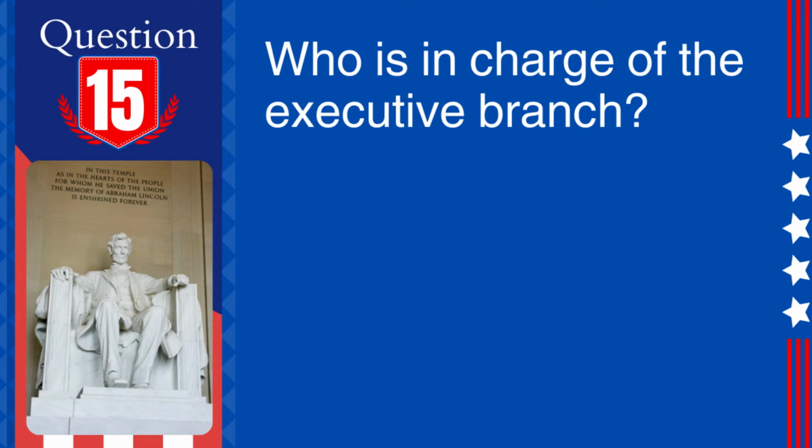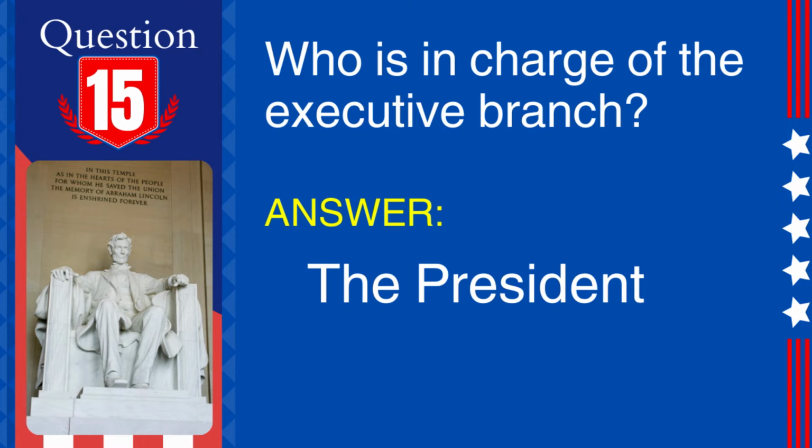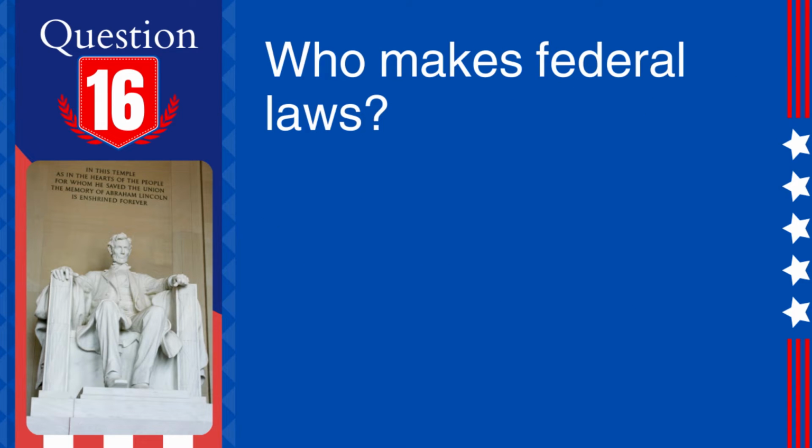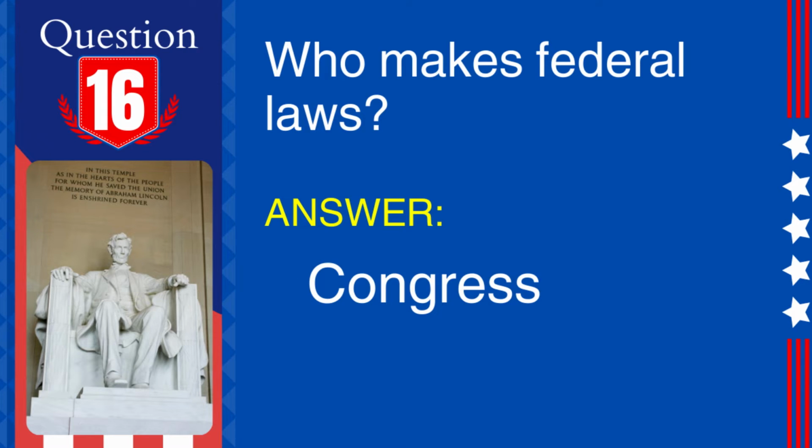15. Question. Who is in charge of the executive branch? Answer. The President. Explanation. The President heads the executive branch of the U.S. government. 16. Question. Who makes federal laws? Answer. Congress. Explanation. Congress, which consists of the Senate and the House of Representatives, is the legislative branch of the U.S. government responsible for making federal laws.